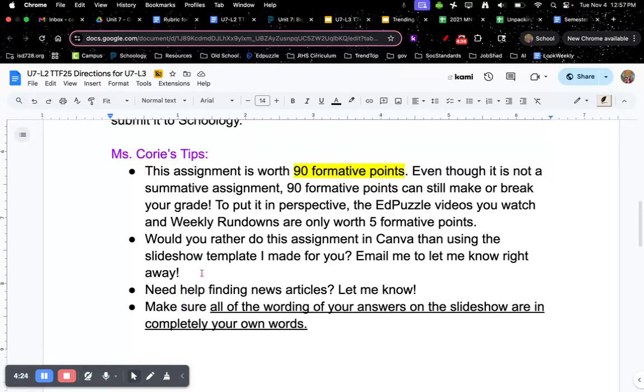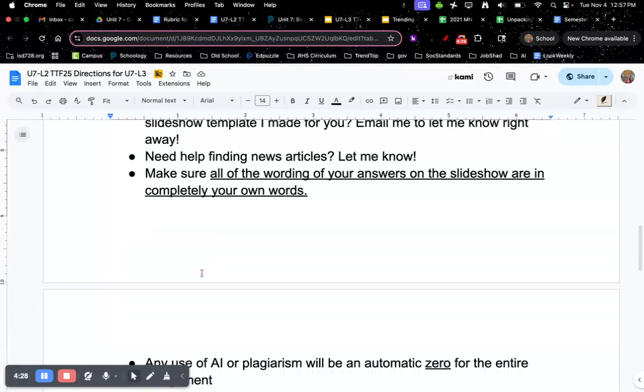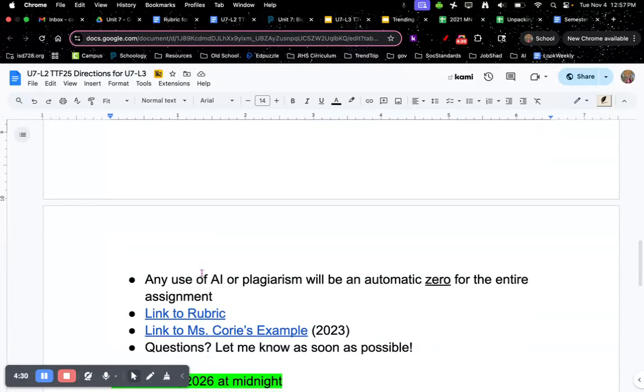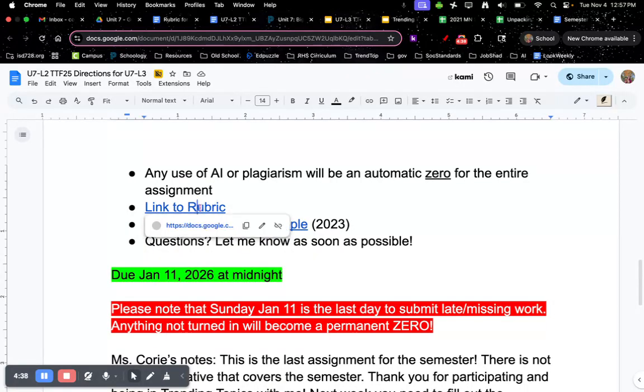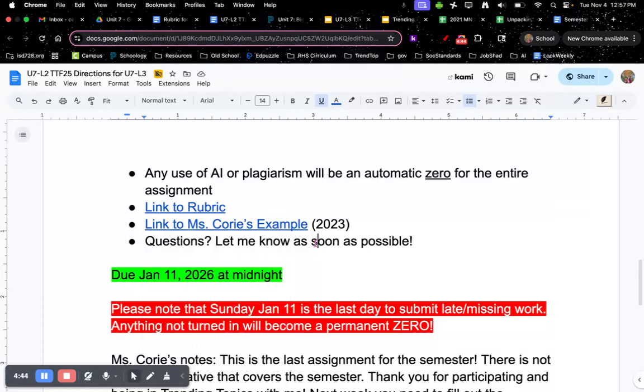It's literally my job. And then make sure all the wording of your answers on your slideshow are completely in your own words, because any use of AI or plagiarism will be an automatic 0 for the entire assignment. Yes, that's right, the entire assignment. So don't do it. Here's a link to the rubric. Here's also a link to an example that I did. Now, I did mine in the past, in 2023. If you have questions, let me know as soon as possible.